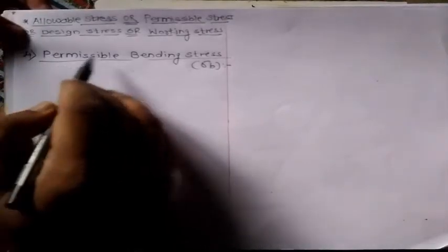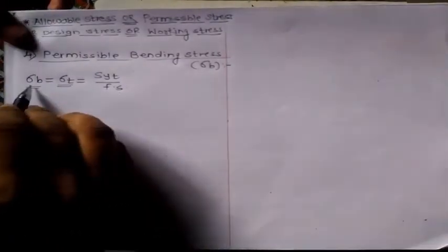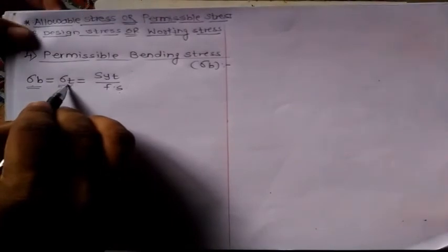In the previous part we have seen the permissible tensile stress, the permissible compressive stress, also called permissible crushing stress, and third the permissible shear stress. Fourth now is the permissible bending stress, denoted by sigma b. Remember that sigma b is always taken as equal to sigma t, and sigma t is SYT upon Fs for ductile material. For brittle material, just replace SYT by SUT. Thus we can say that permissible bending stress is always equal to permissible tensile stress.